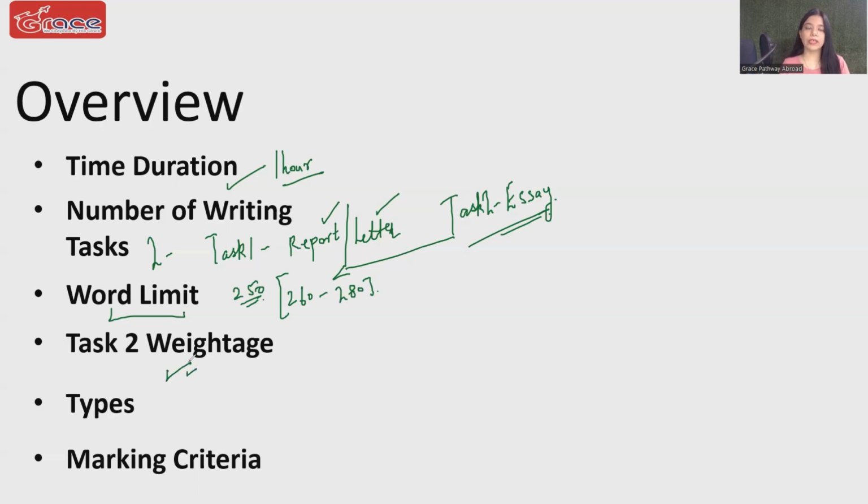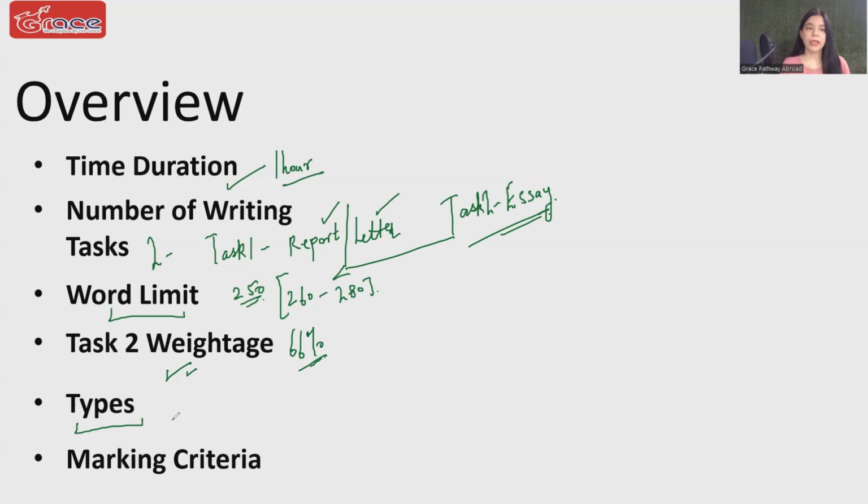Task 2 weightage. That means how important task 2 is as compared to task 1 in order to get the required band score. Well, the weightage of task 2 is 66%. It's actually the double of task 1, which is report or letter. So definitely it contains more weightage, and that is why it is more important. And that's exactly the reason why you should finish the essay writing first on the day of exam and task 1 later on.